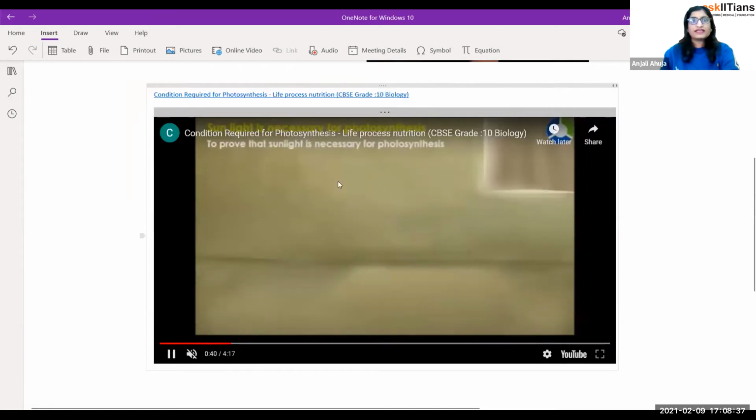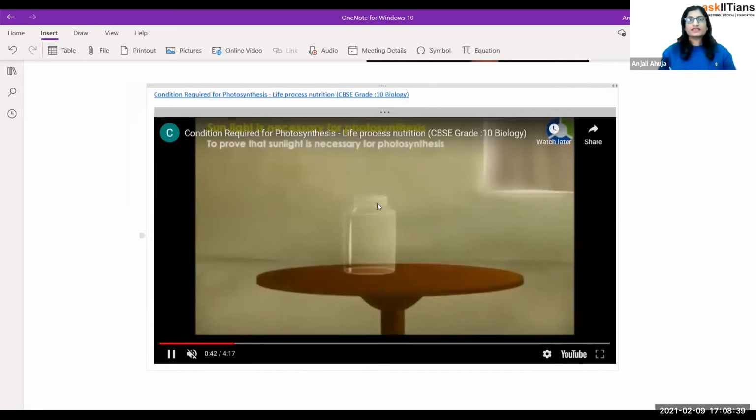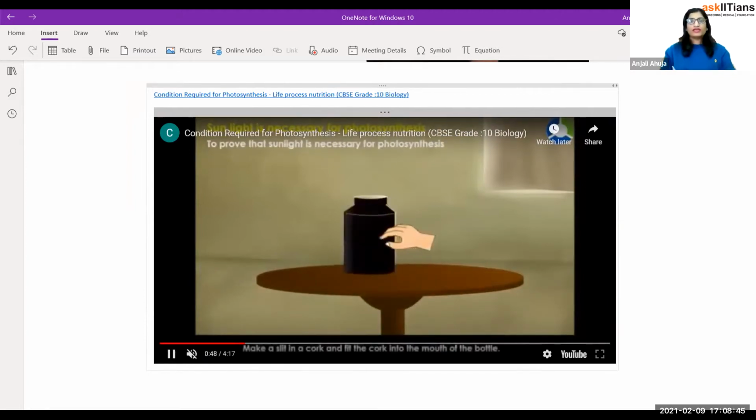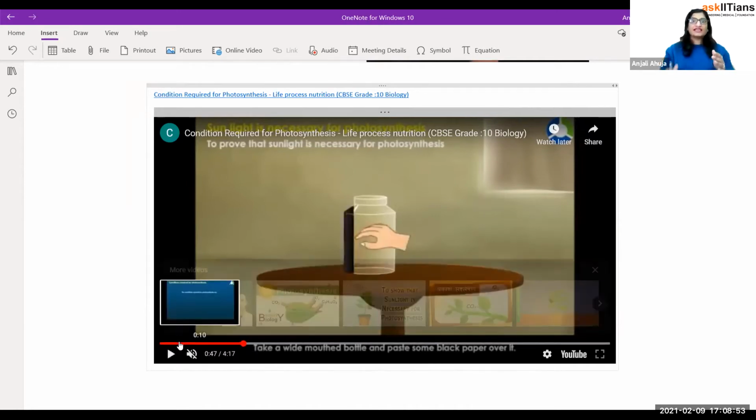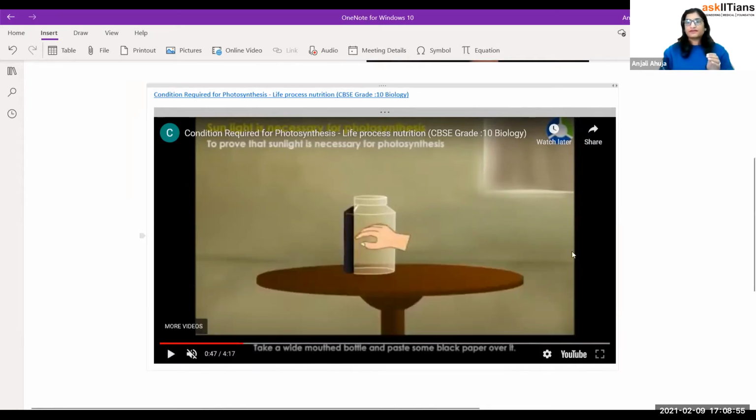So the first thing they are proving is that sunlight is really very necessary. In this video, they take a wide mouth bottle and cover it with black paper.